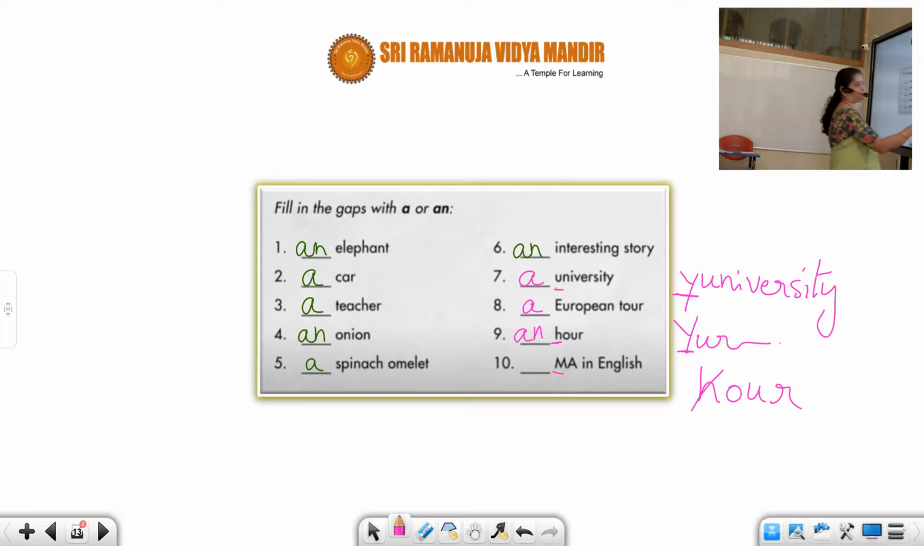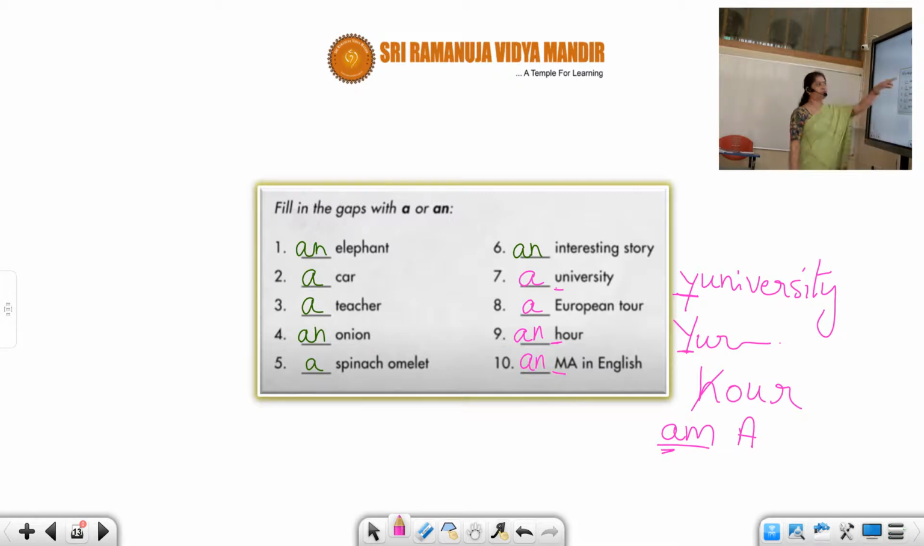M-A. Though it is a consonant, I'm saying "em". Can you see, students? I'm pronouncing this with a vowel sound, "em". I'm not saying "ma". "Ma" is a consonantal sound. This is "em". So, because it is starting with a vowel sound, I'm going to use an.